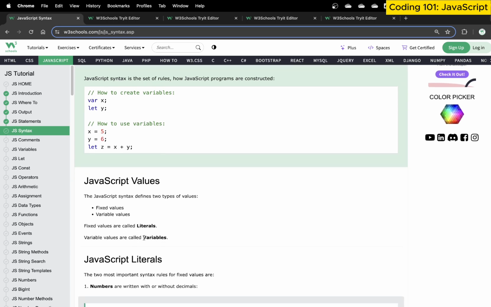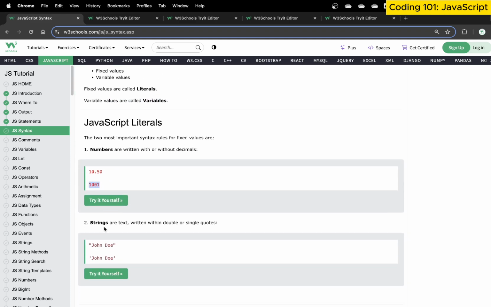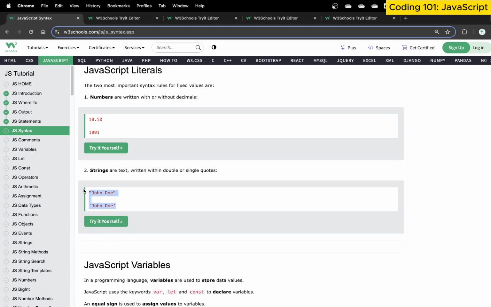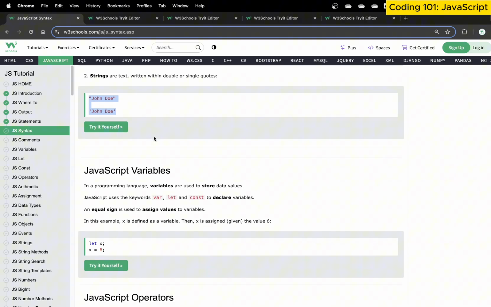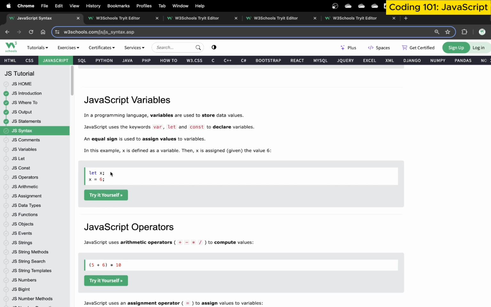A variable is something whose value can be changed. If it's fixed, it's a literal. 10.2 is a fixed value. The string name is a fixed value. You cannot change it. Variables are something where we change the values. So when we change the value, they become variables.